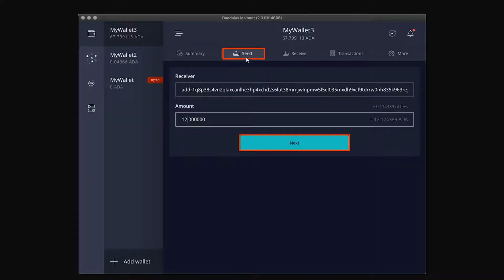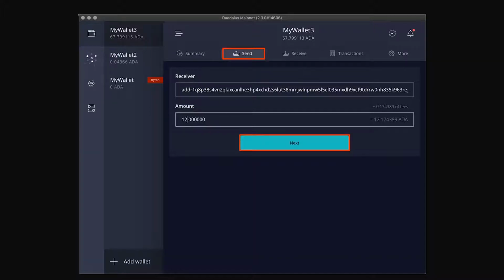So we're gonna go back to the Daedalus wallet. We're gonna go to send. We have this address here. We're gonna paste that, verify that it's accurate. The amount that you want to send, it's 8 ADA exactly for this. We have a small little transaction fee. Click send, password, and we are good to go.